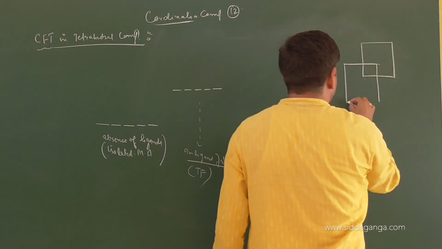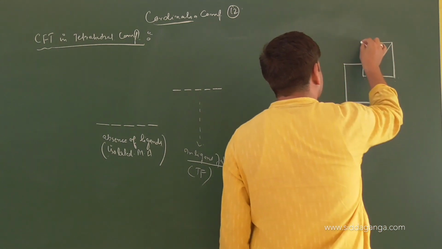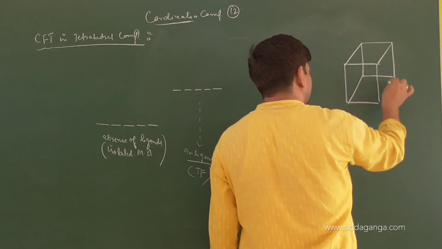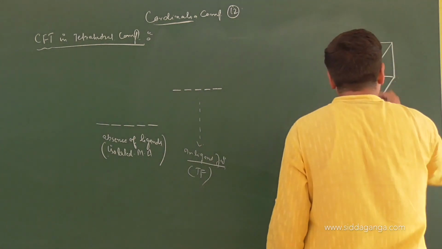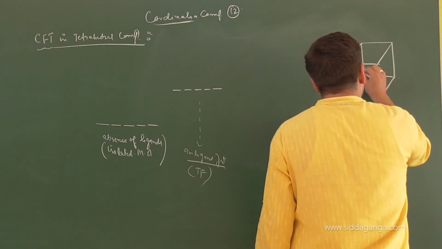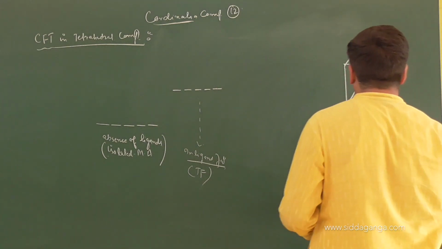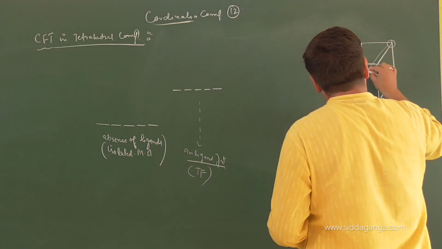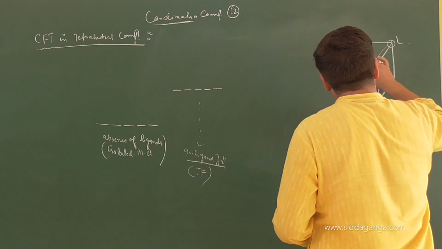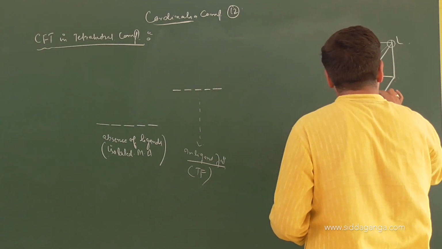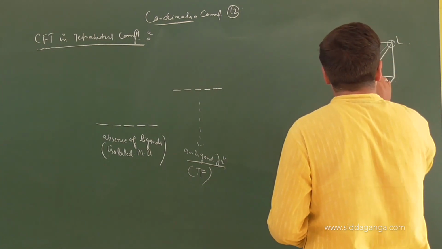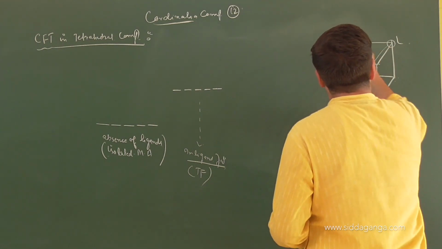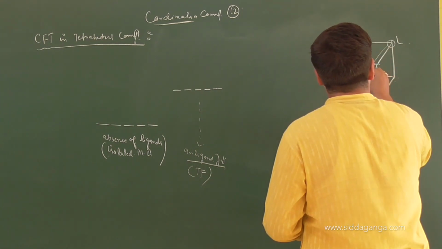Understand it very well, children. Now again we have the metal atom here. All of you should understand, when it is a tetrahedral field, we can consider the ligand is coming, and suppose this is the metal atom here, ligand here.